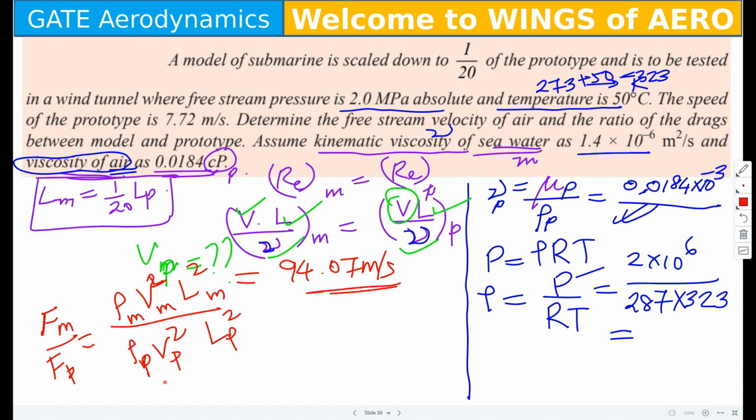All the ratios are known to you and you will get the value. 0.19.